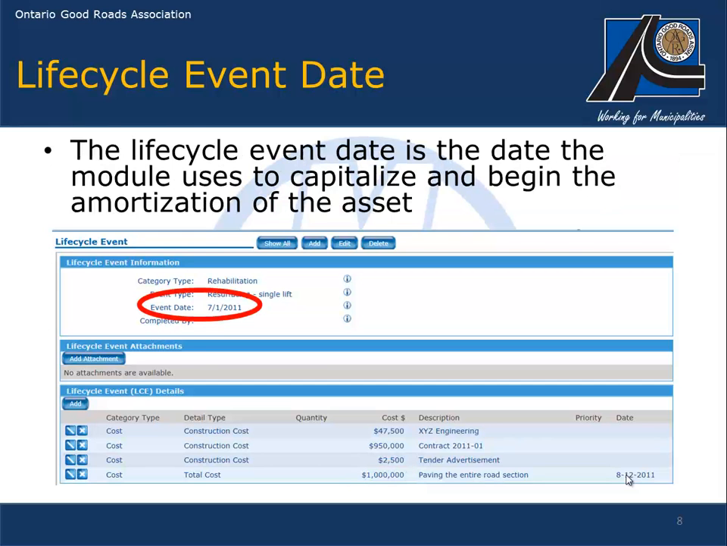The lifecycle event date is the date the module uses to capitalize and begin the amortization of the asset. If you're using the half-year rule, the lifecycle event date will be July 1 of the year. If you're using the full year amortization, then you would use January 1 of the year, regardless of the date the actual work was completed or the asset was improved or purchased.